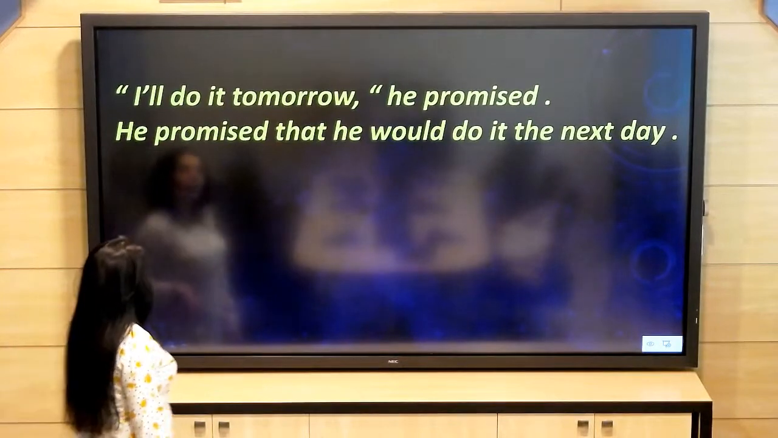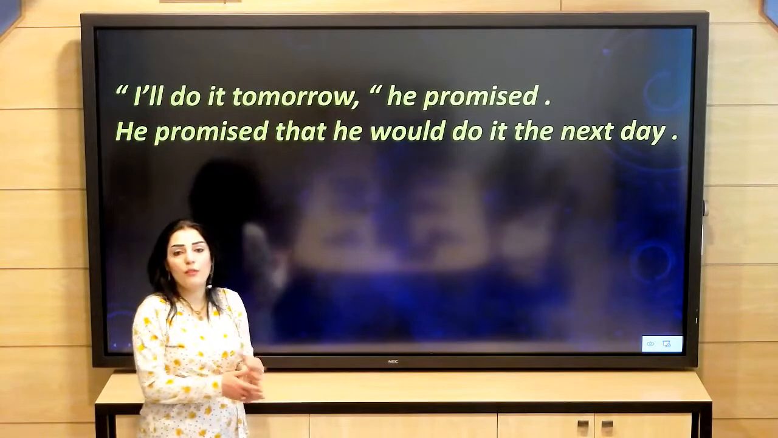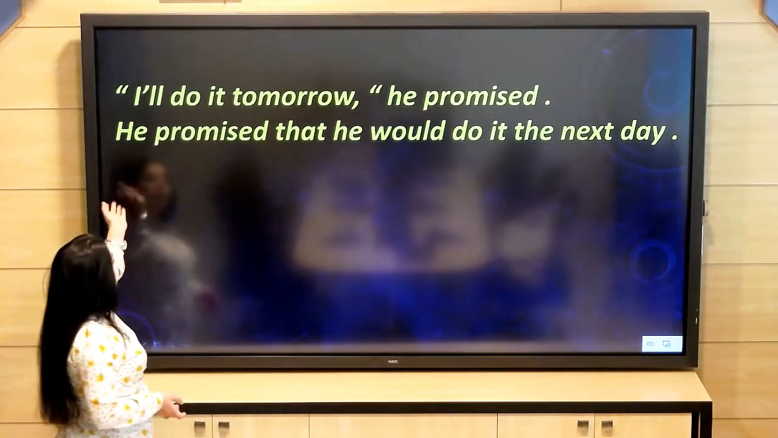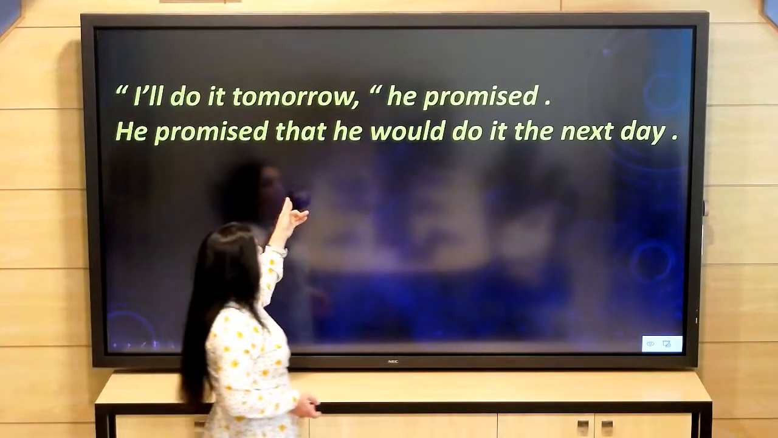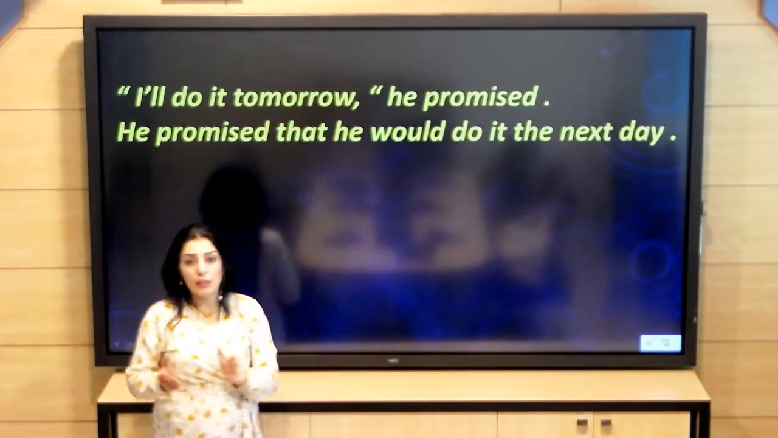Another example: "I will do it tomorrow," he promised. Here we have the modal verb, or the future verb, will. "I will do it tomorrow," he promised. We can say he promised that he would. So the past form of will is would.